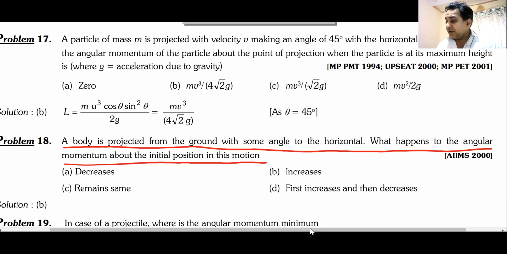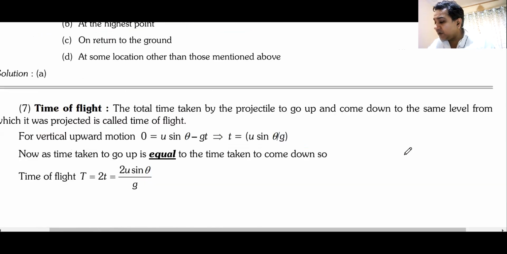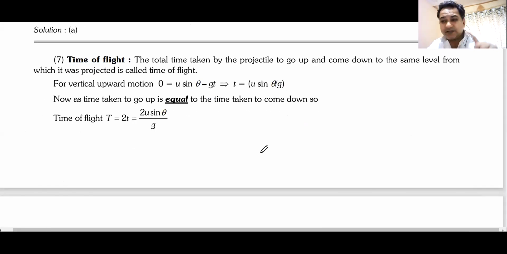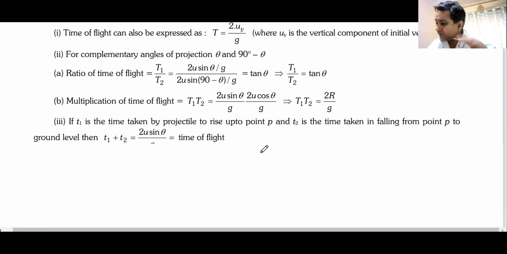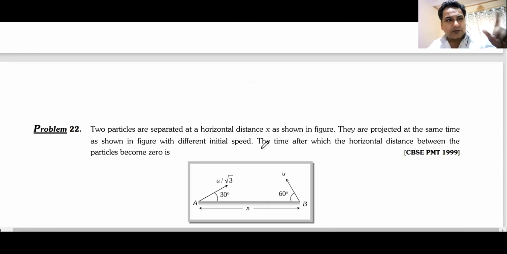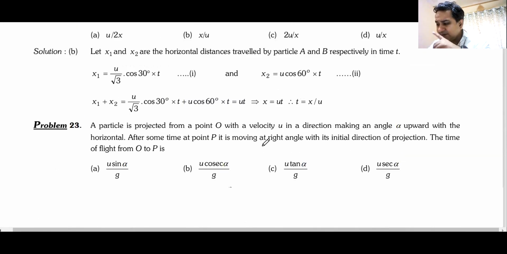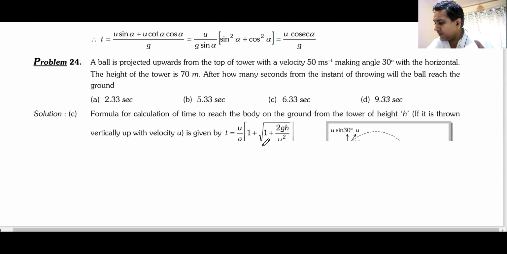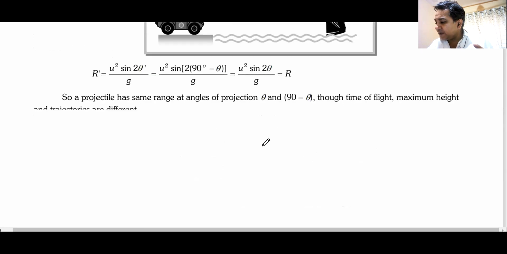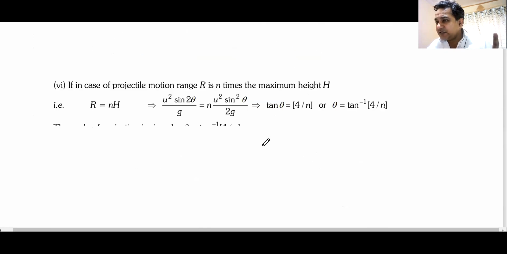So with that, there is a wrap of today's class. We have discussed time of flight. I have told you about all this. I'll send you this. Do you have a group where you are all there? I'll send this to you. We have discussed horizontal range. We have discussed maximum height. I have told you the maximum range.